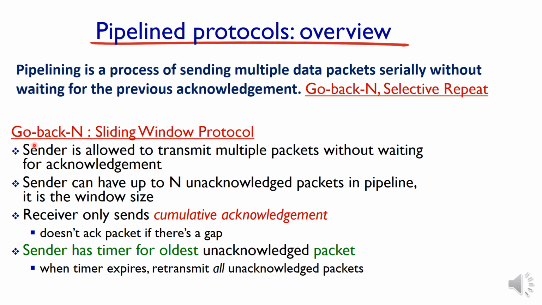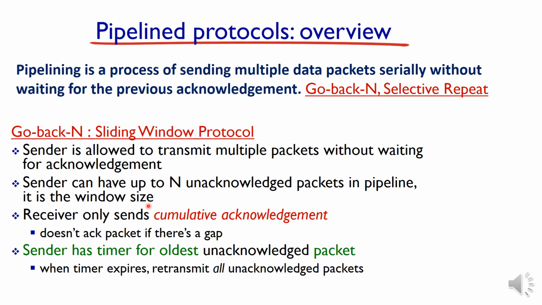Go back n is also known as a sliding window protocol because there is a concept of sliding window in go back n. The sender is allowed to transmit multiple packets without waiting for the acknowledgement. That is a common strategy for the pipelined protocols. Then the sender can have up to n unacknowledged packets in the pipeline. That is, there will be a limitation for the number of packets waiting for the acknowledgement. That is what the number n represents, and it is also known as the window size.